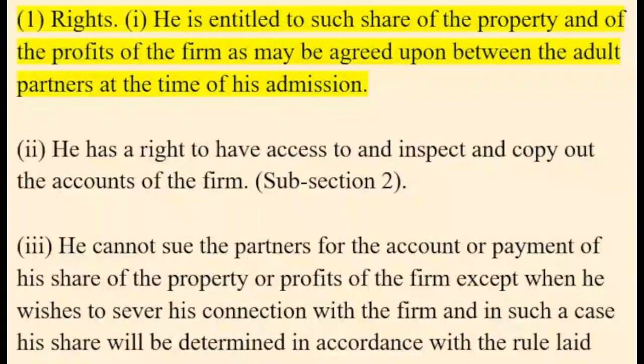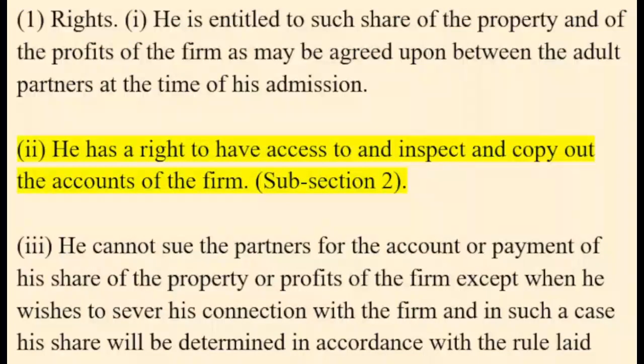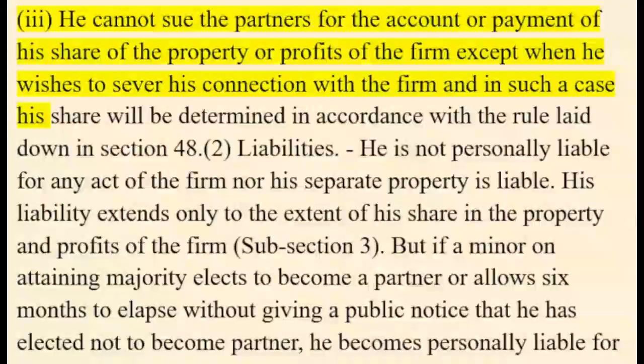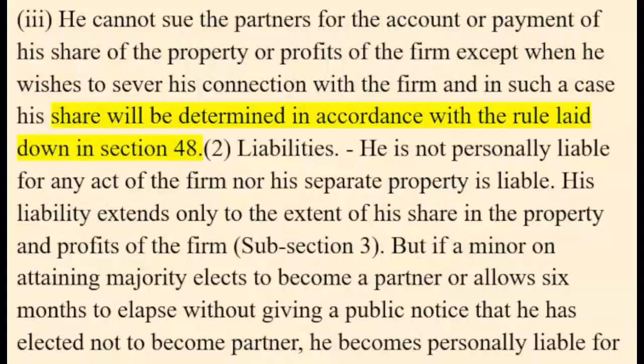He is entitled to such share of the property and of the profits of the firm as may be agreed upon between the adult partners at the time of his admission. He has a right to have access to and inspect and copy out the accounts of the firm. Subsection 2. He cannot sue the partners for the account or payment of his share of the property or profits of the firm except when he wishes to sever his connection with the firm, and in such a case his share will be determined in accordance with the rule laid down in Section 48.